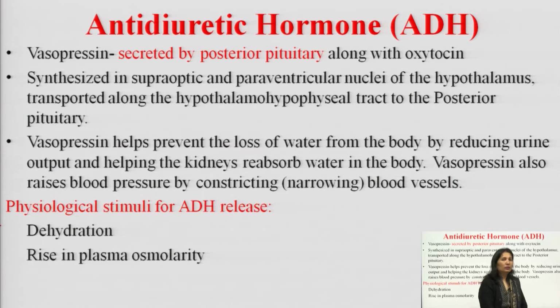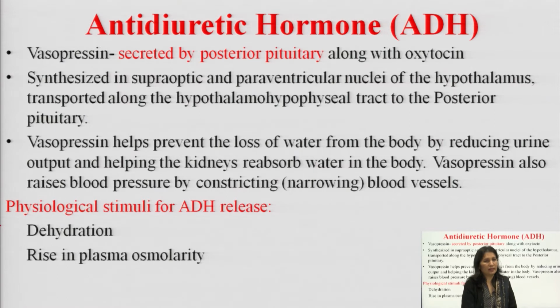Antidiuretic hormone is also known as vasopressin. It is secreted by the posterior pituitary along with oxytocin. You have studied the endocrine system. The pituitary gland is divided into the anterior and the posterior pituitary. From the posterior pituitary, two hormones are released, which ones? Antidiuretic hormone and oxytocin.